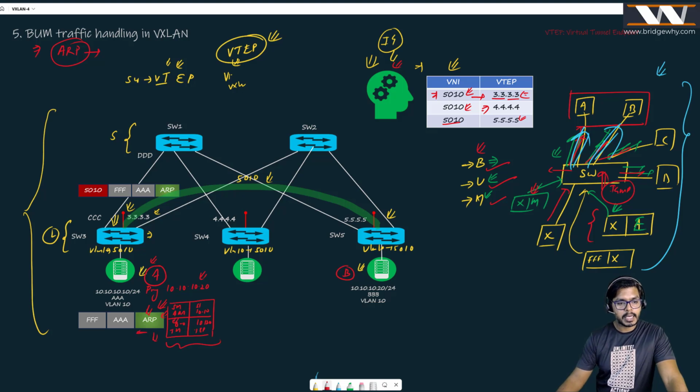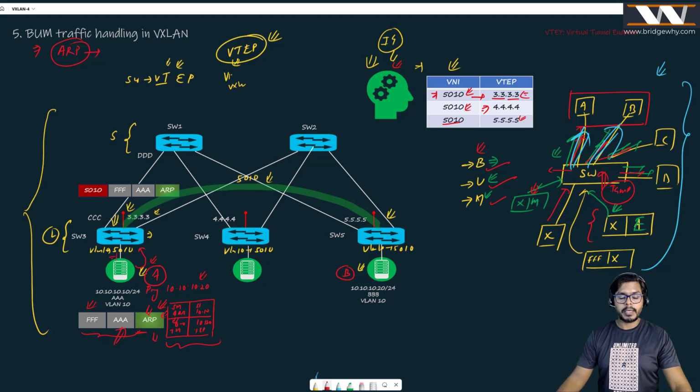But if I want to send this ARP message over this wire, I need to put an Ethernet frame over it. And that is why I'm putting my own MAC address A as the source, and I will be broadcasting it to FFFF. Very, very interesting. This message will be received by this host's switch, switch 3.